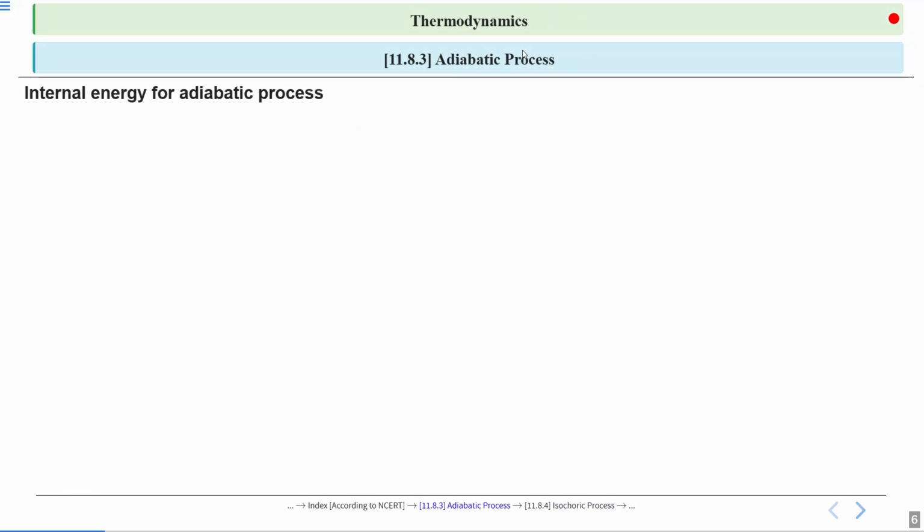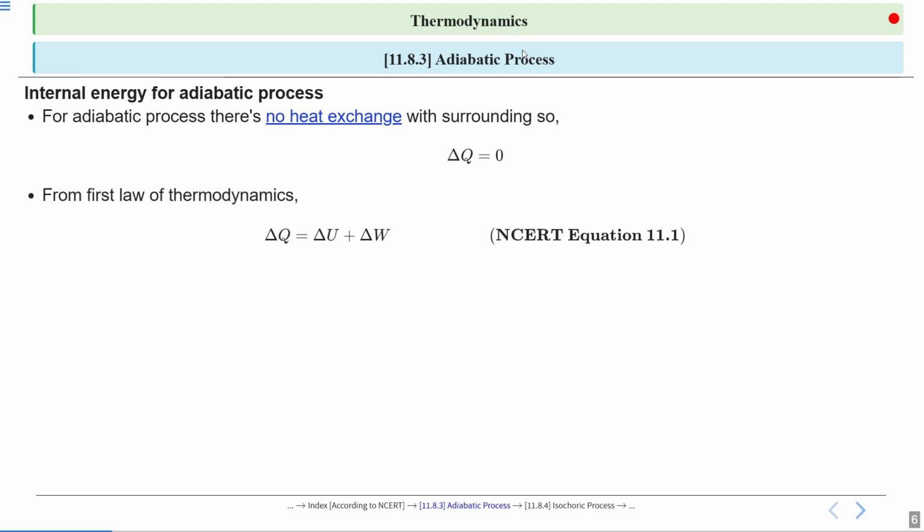Internal energy for adiabatic process. Here we will see the internal energy in an adiabatic process. For an adiabatic process there's no heat exchange with the surroundings, so delta Q equals 0.